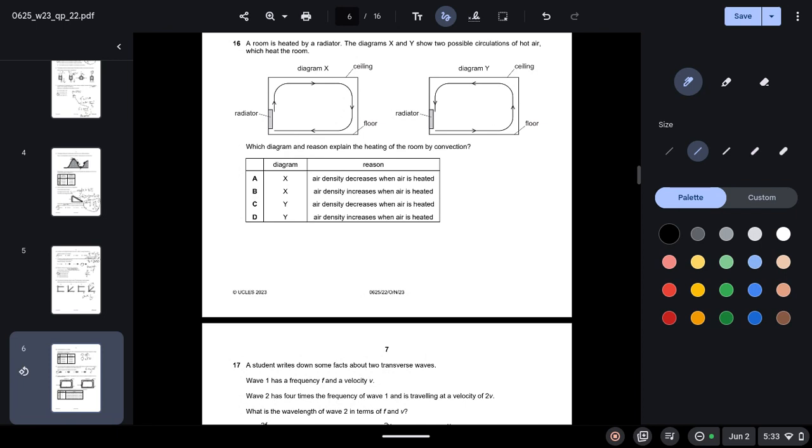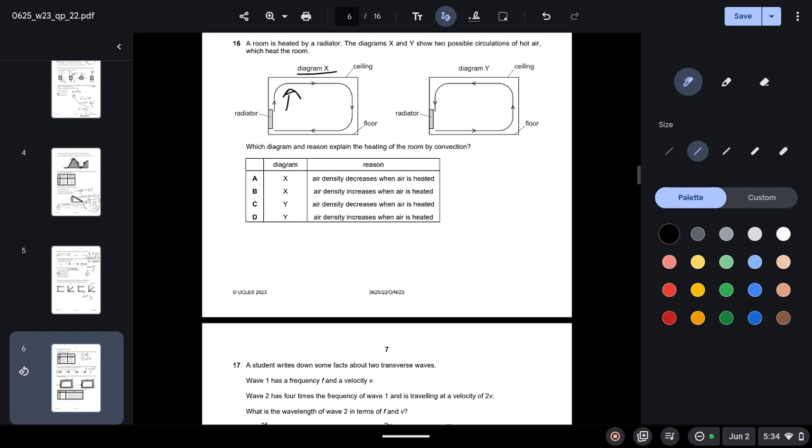The diagrams X and Y show two possible circulations of hot air which heat the room. Which diagram and reason explain the heating of the room by convection? So we know that in convection, hot air rises. So that is only shown in diagram X, since air is heated and it rises. So diagram Y is incorrect.